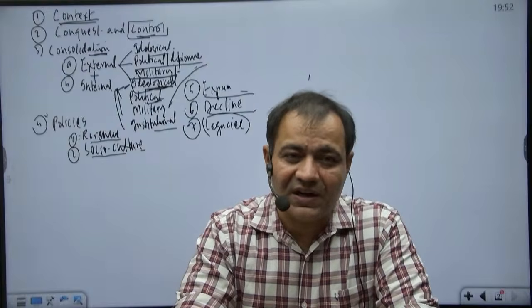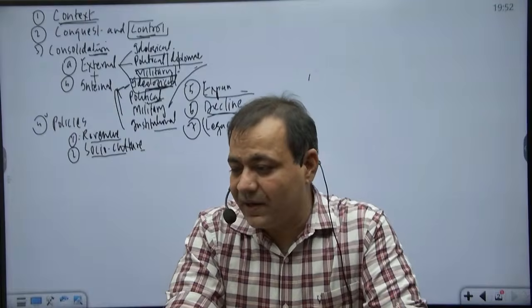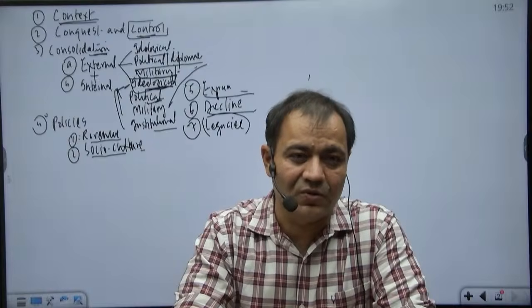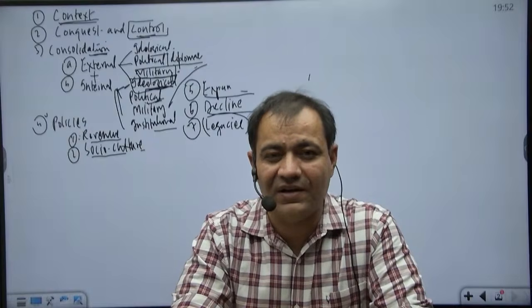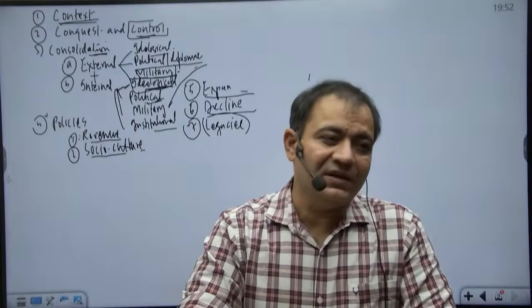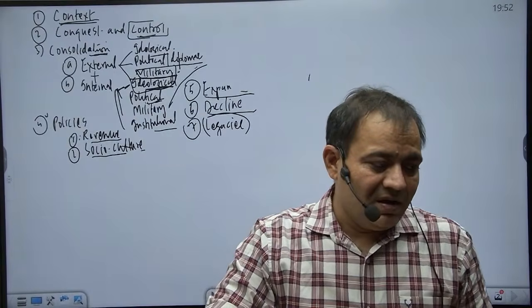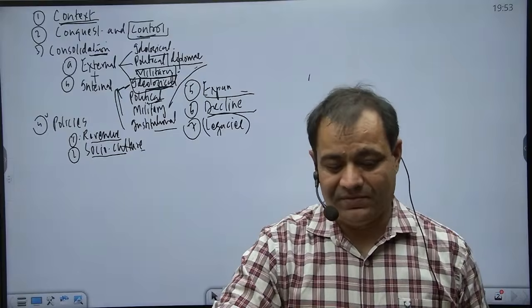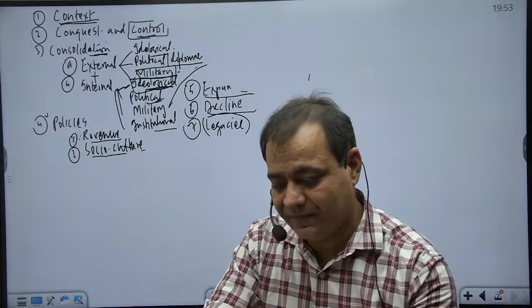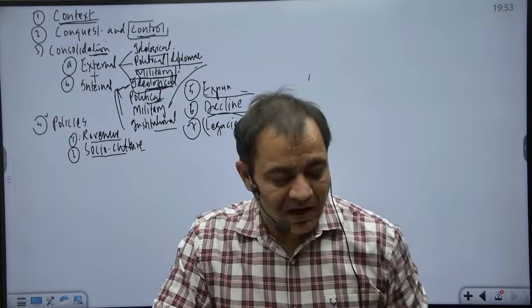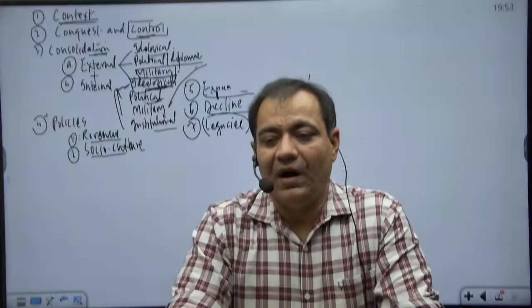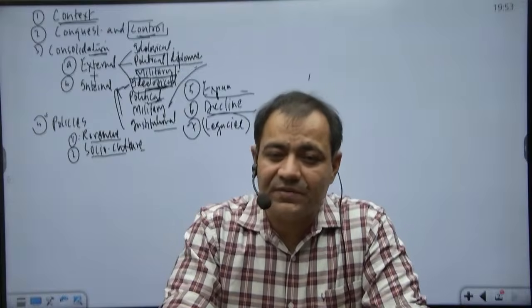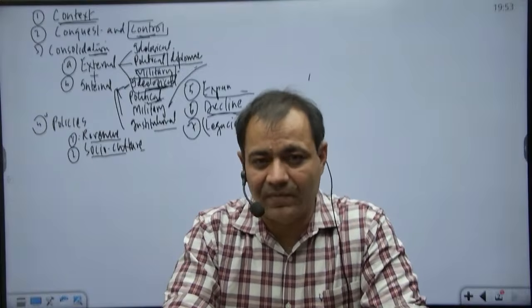But this attempt towards centralization, when made by his son and successor Ibrahim Lodi, infuriated the nobles, and some of them, including relatives like Alam Khan, who was his uncle, approached Babar, and some rivals of the Delhi Sultanate like Rana Sanga of Mewar also approached him, and the result was the first battle of Panipat, in which Ibrahim Lodi died fighting against Babar.